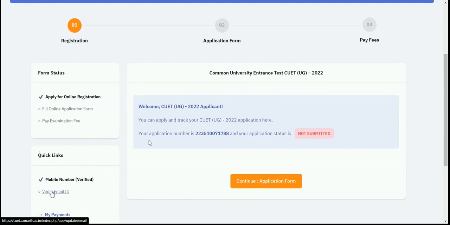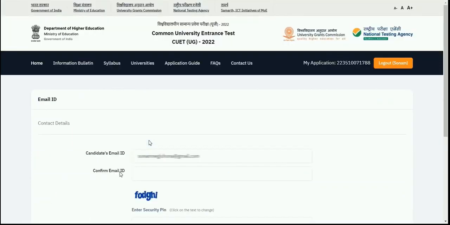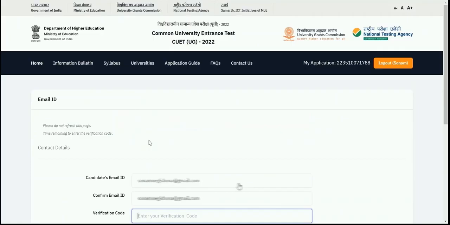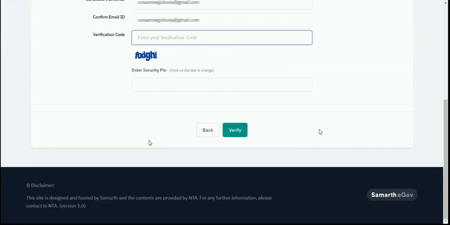Here you can also see the verify email ID option. You need to verify your email address before proceeding to the application form. So write down the email address which you entered while registering, and then confirm it. After writing the email address, write this security code in the text field, and then click on the verify button. Once you click on verify, the OTP will be forwarded to your registered email address. You need to write that verification code in this field to verify your email ID.